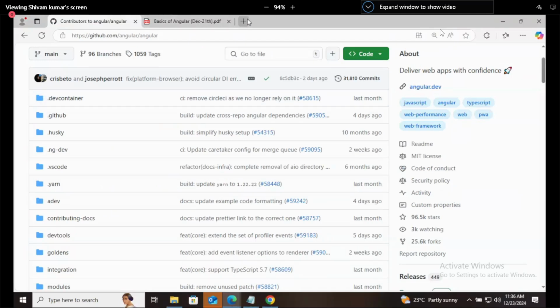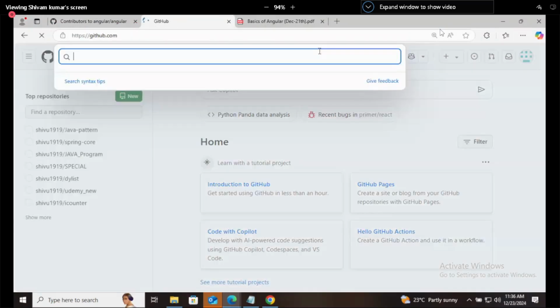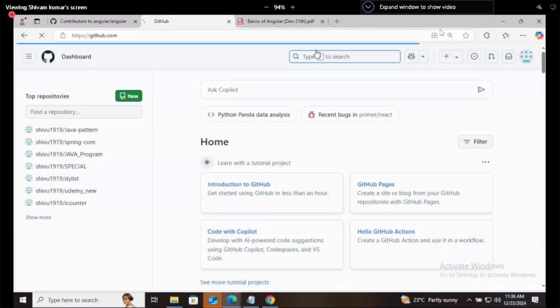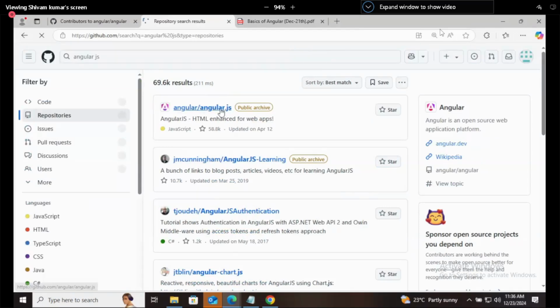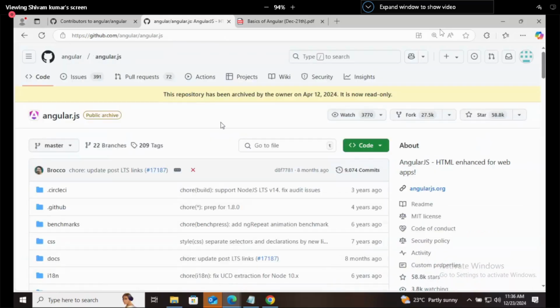I'll open a new tab. Angular JS. Now this is Angular JS. Now you will see one thing here at the top.